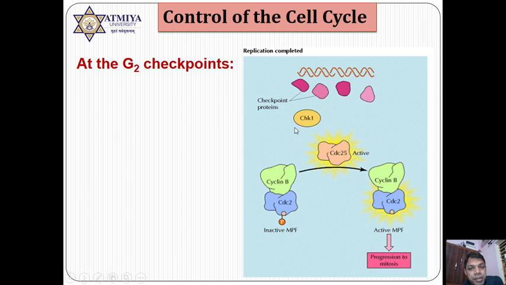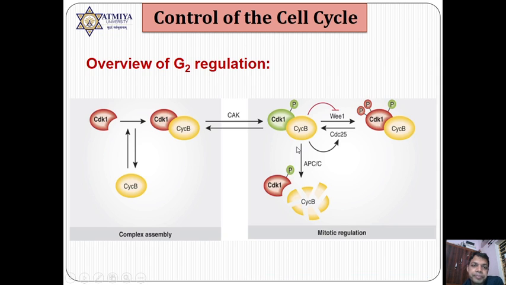If DNA is damaged, in that case CDC25 becomes blocked, and due to blocking of CDC25 phosphatase, it does not activate MPF, that is cyclin B and CDC2, and hence the cyclin B CDC2 will remain present in G2. There is no activation of this MPF, and hence no progression into mitosis.